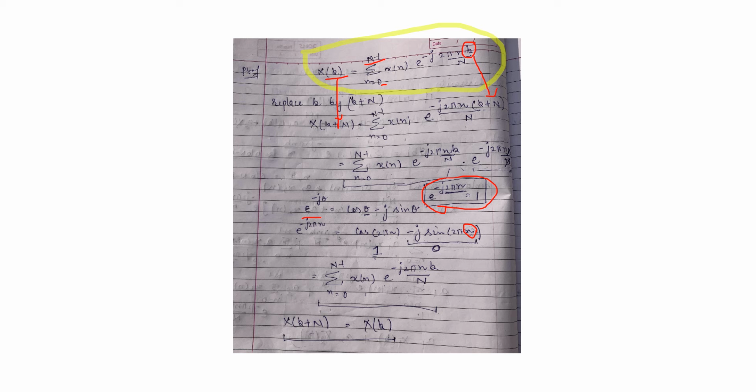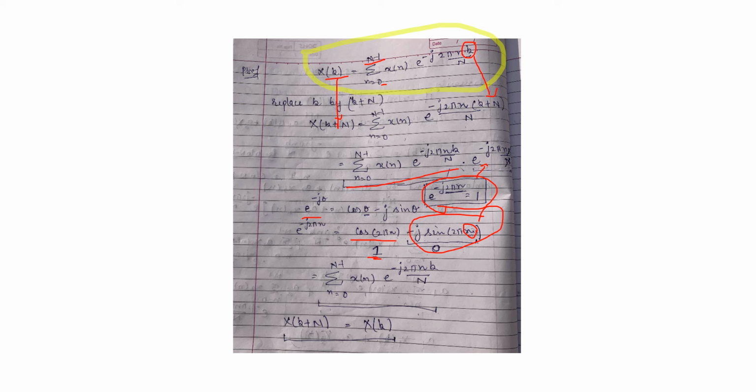When it is 2, sin 4 pi will be 0, and so on. So this part will always remain equal to 0. We are left with cos 2 pi n. When we put the value of small n from 0 to capital N minus 1, this will always be equal to 1. So e raised to power minus j 2 pi n is always equal to 1. So this part is equal to 1, and we are left with only this.